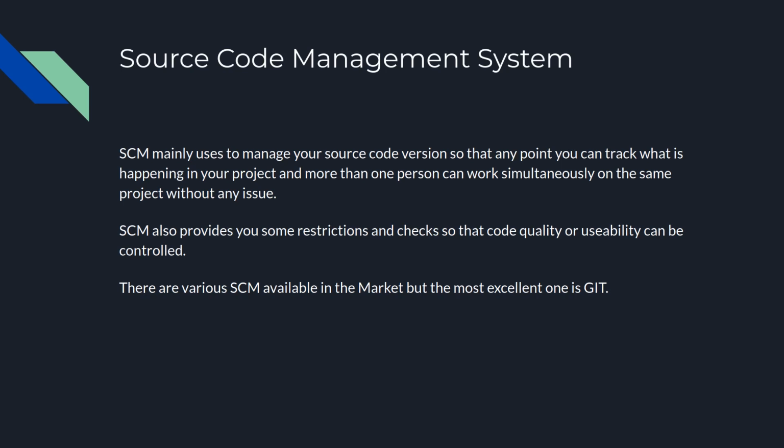So there are some checks: the developer needs to have the code reviewed by someone else, its manager or the person who sits above that developer, who checks the code and looks, okay, is this thing required as per the business logic or not. Also the code quality, the code syntax, and whether good practices of the language are followed or not. So this is also provided by the source code management system.